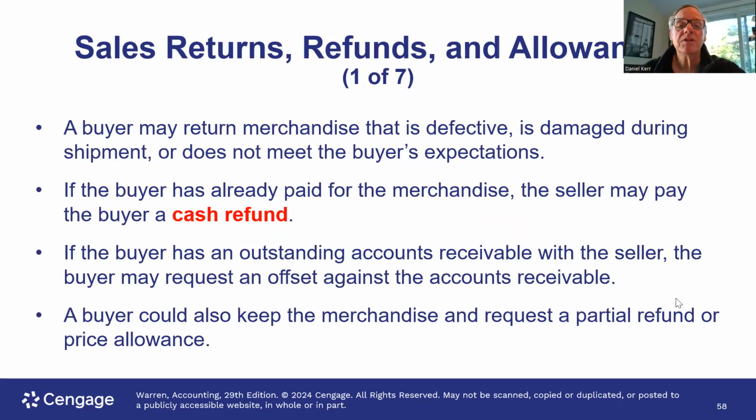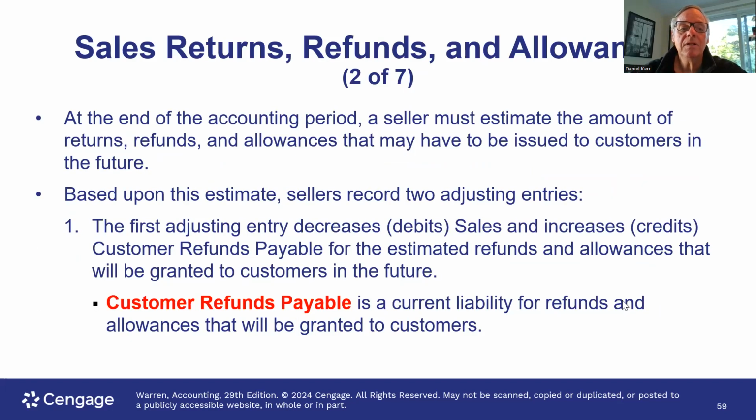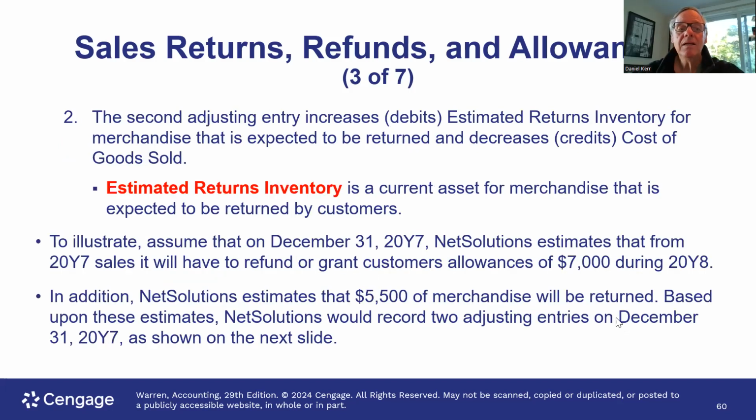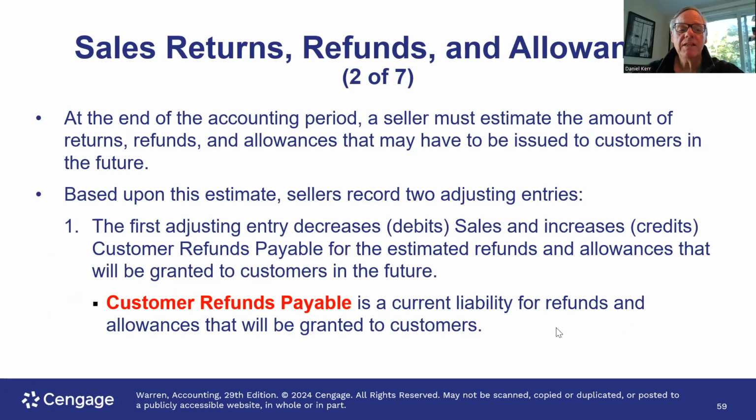We also have sales returns and allowances, okay? And if the buyer has already paid for the refund, we have to make an actual cash refund to the buyer, right? So we know from prior experience, we can pretty much estimate when we record the sale, how much of the sales are going to be returned. So assuming we've been in business for a while, we can figure that out. And if we're going to re-estimate the amount of the refunds that we're going to have, we can also estimate the amount of inventory that's going to be returned to us.